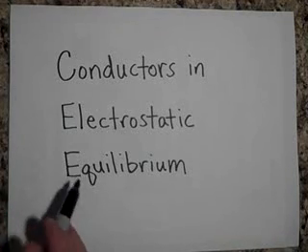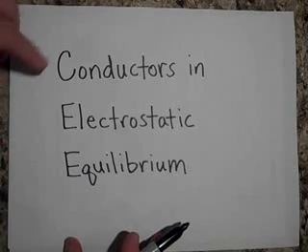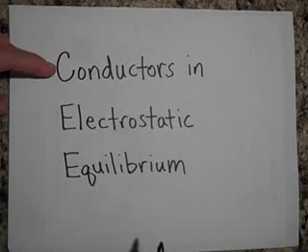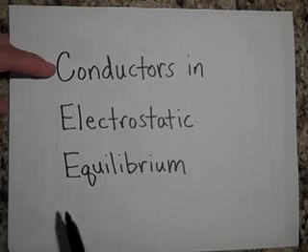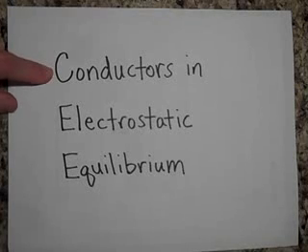Okay, I want to tell you about conductors that are in electrostatic equilibrium. First of all, what is a conductor? A conductor is any material that will allow electrons to flow through it very easily. It's materials where the valence electrons are free to roam around in the material. So usually we're talking about metals in this case.